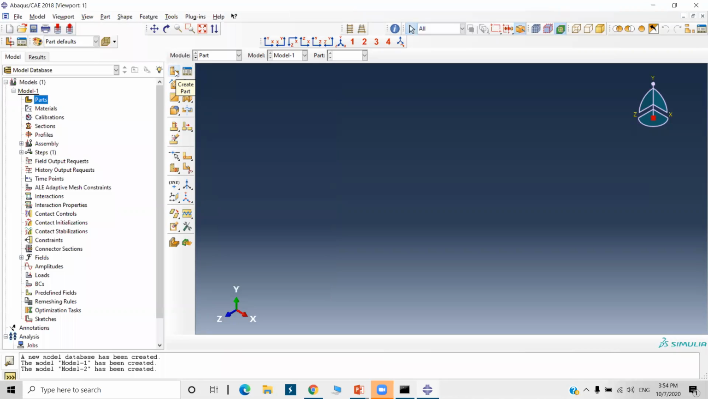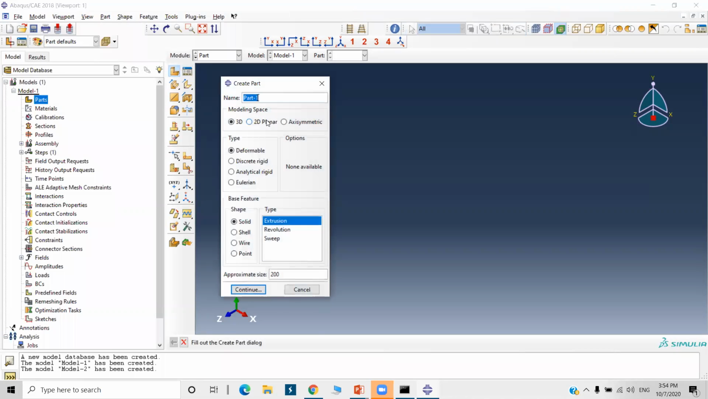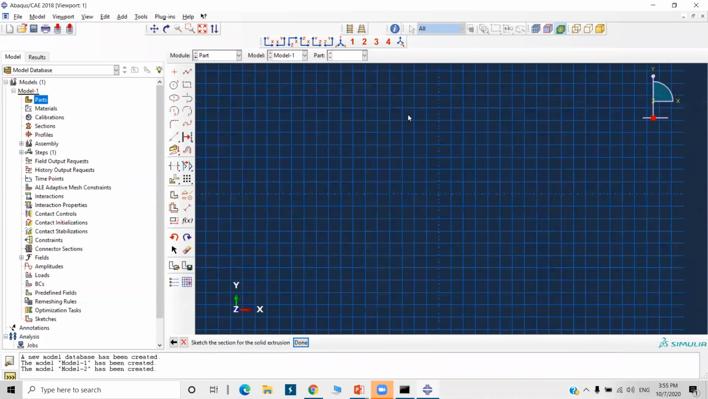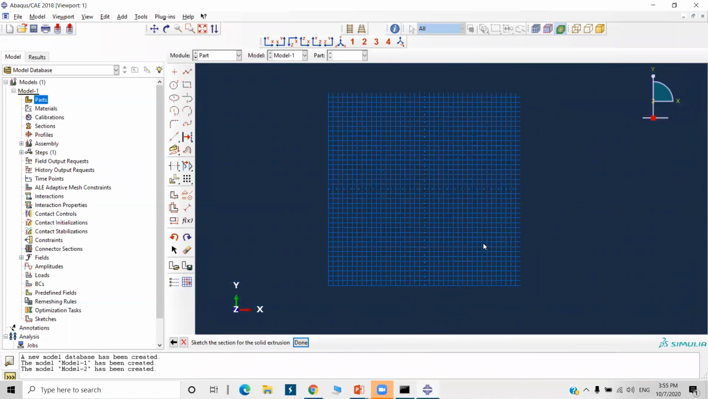Okay. So now I will click on the create part icon. I will name it cantilever beam. Modeling space 3D, type deformable, solid and extrusion. Approximate size is 200. So this is the sheet size. So this is a sheet. This I will show you. So this size we have given, 200 by 200.